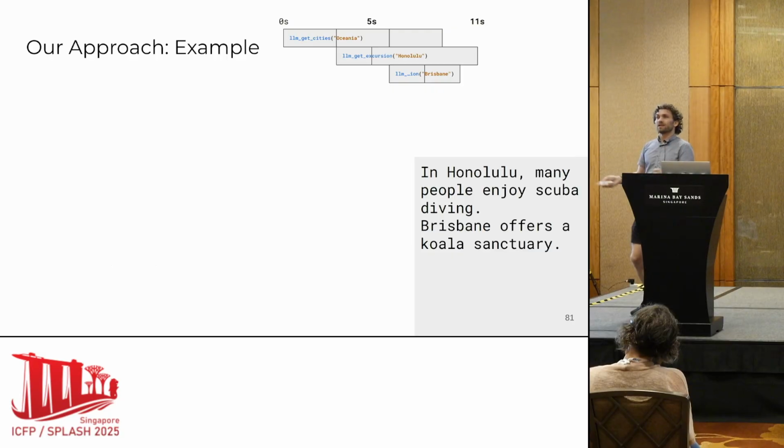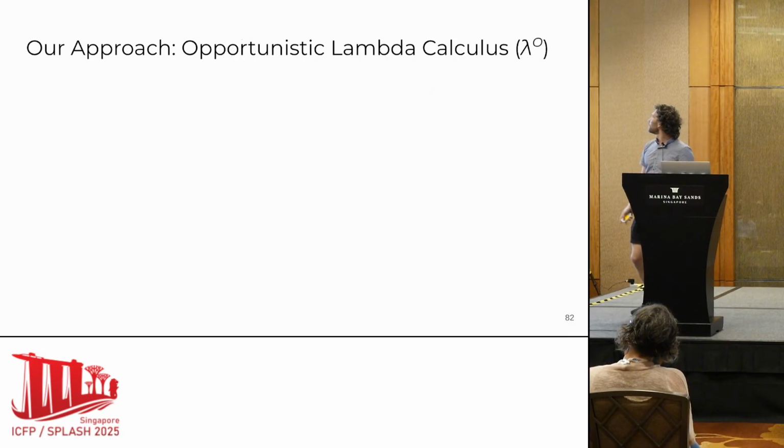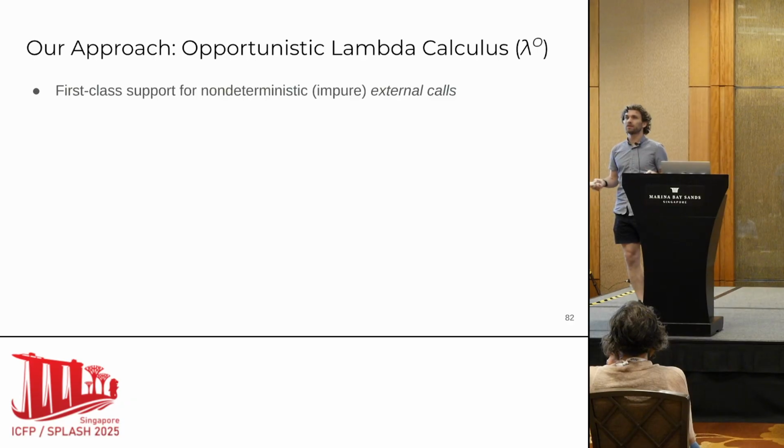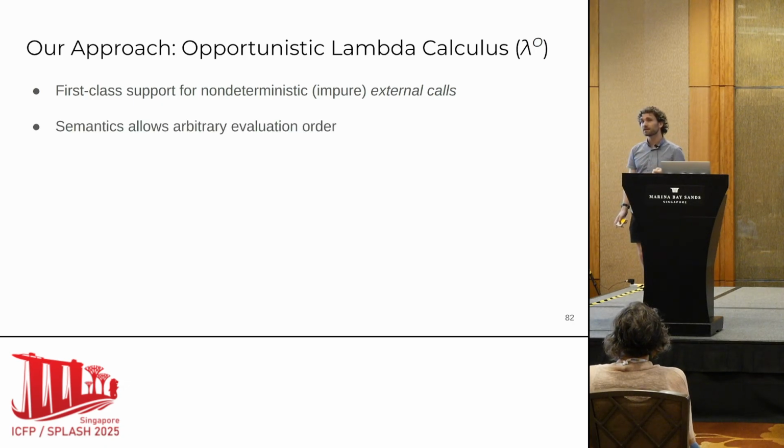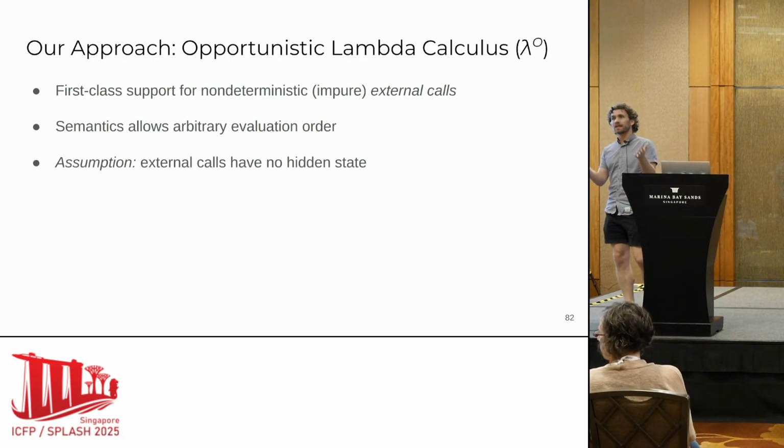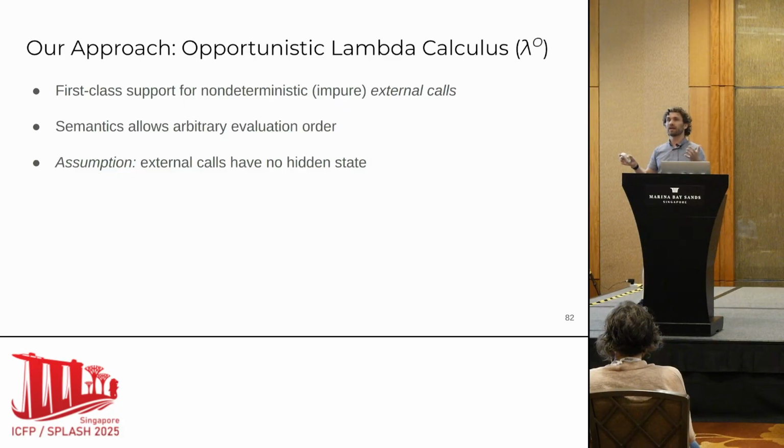So this is an illustration of how our approach works. At its core, it consists of a core calculus called opportunistic lambda calculus. It's a lambda calculus, but with first-class support for non-deterministic, i.e. impure, external calls. The semantics allows execution in arbitrary order. There is a key assumption, which is that external calls don't have hidden state.